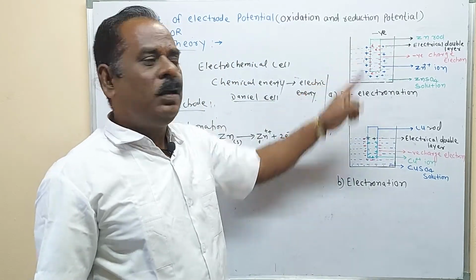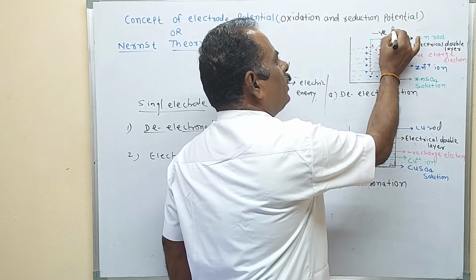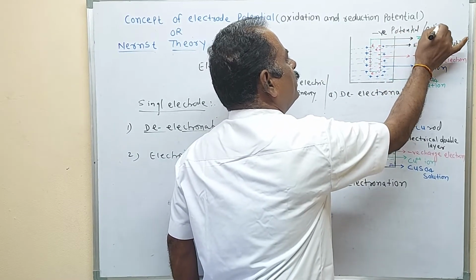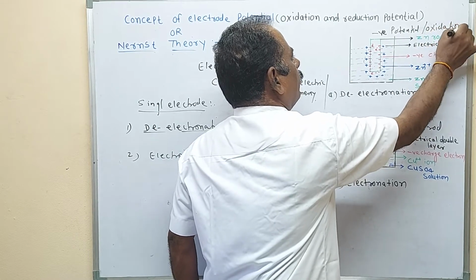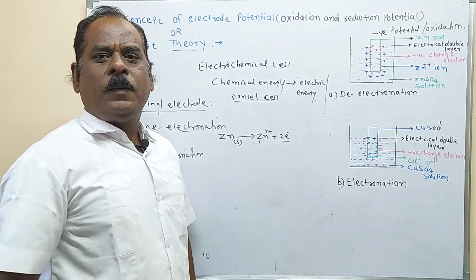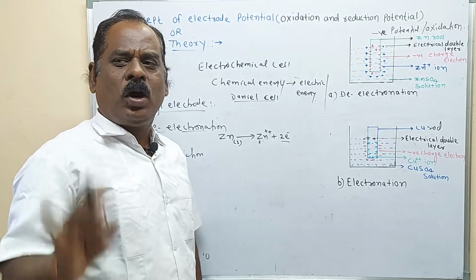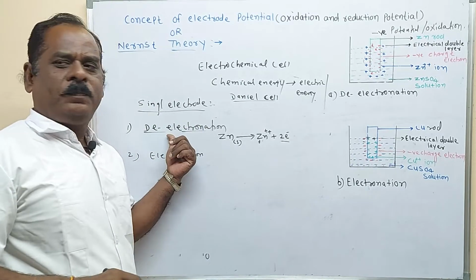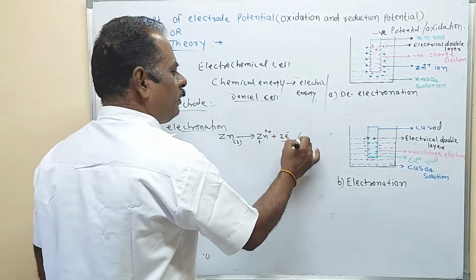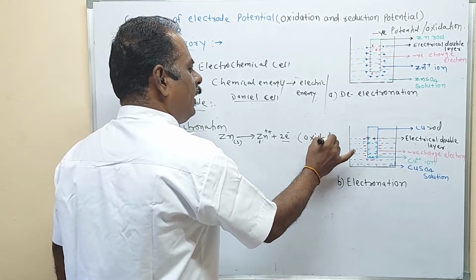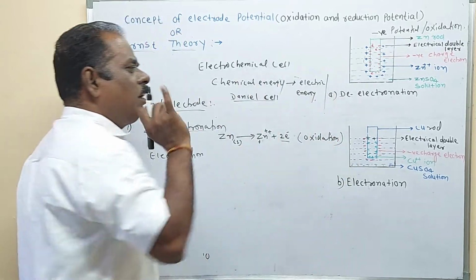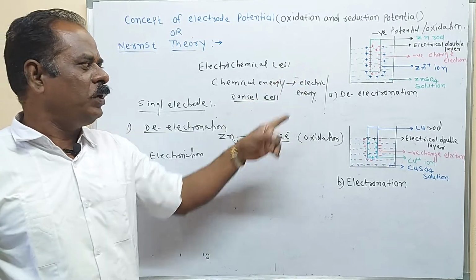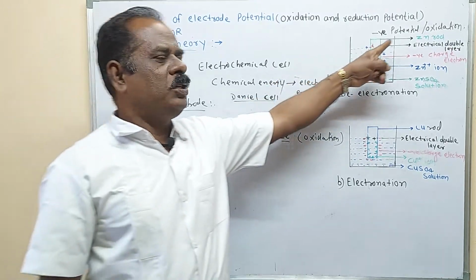This potential is called the negative potential, or it is also called the oxidation potential. It means the potential is developed due to the oxidation reaction, or due to de-electronation. De-electronation means oxidation. This is the single half electrode or single potential. The potential developed due to de-electronation is called oxidation potential.